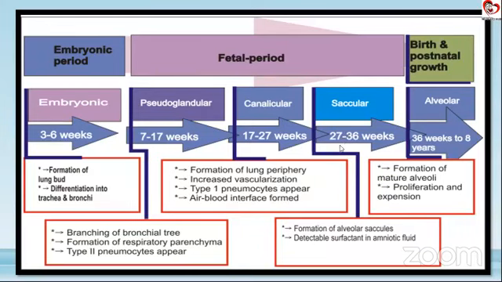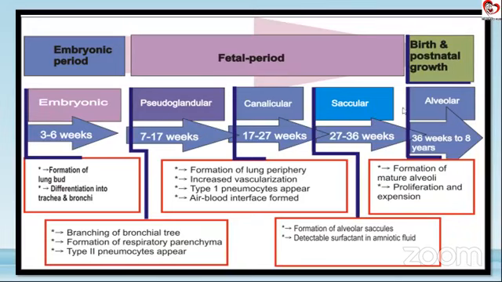Obviously surfactant has already started forming, but the majority of surfactant development occurs in the third trimester of gestation. So this baby will be deficient in the total quantity of surfactant, and that is why the baby presents to us with signs of respiratory distress, which we term RDS.